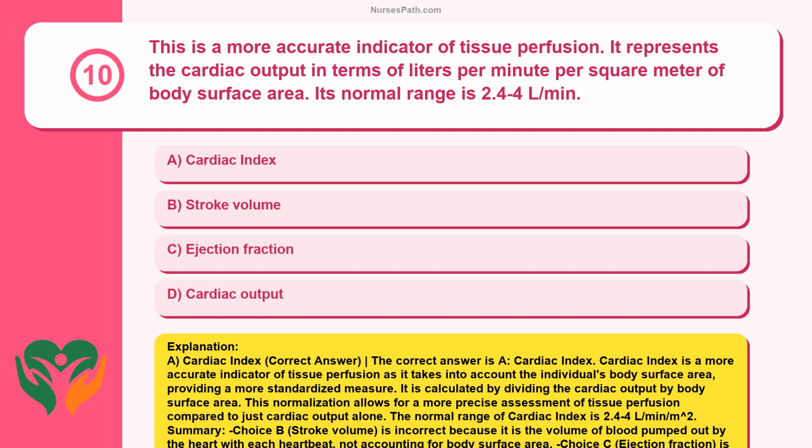L/min/m². Summary. Choice B, stroke volume, is incorrect because it is the volume of blood pumped out by the heart with each heartbeat, not accounting for body surface area. Choice C, ejection fraction, is incorrect because it is the percentage of blood ejected from the heart's left ventricle with each heartbeat, not adjusted for body surface area. Choice D, cardiac output, is incorrect because it doesn't consider the individual's body surface area, making it less accurate in assessing tissue perfusion.